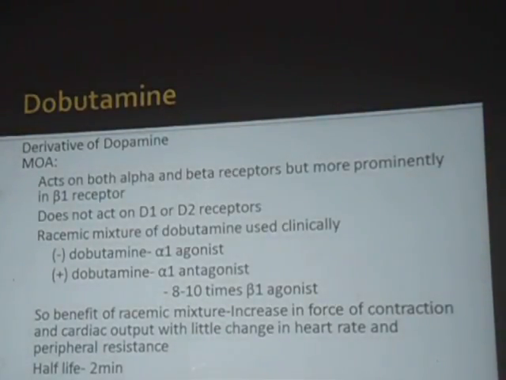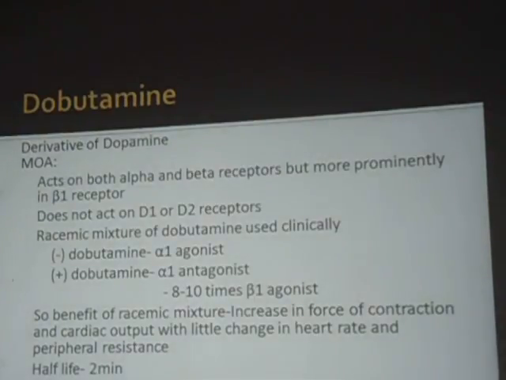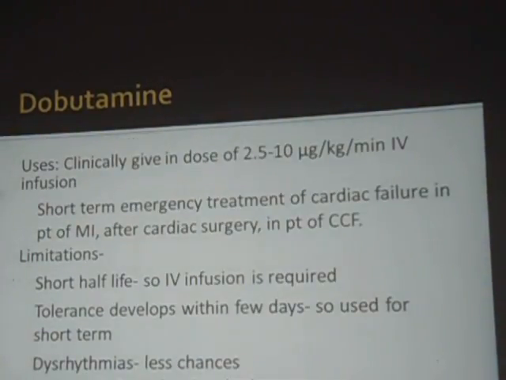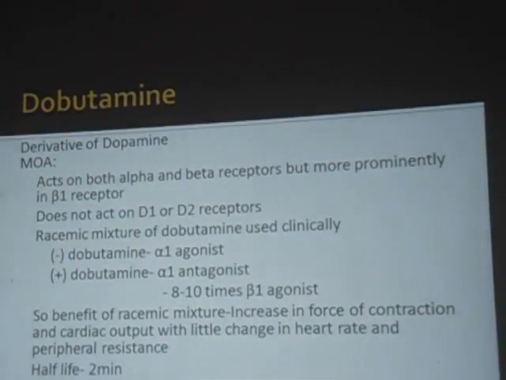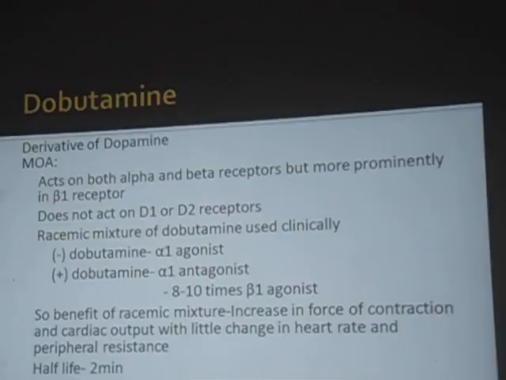So we are giving it by IV infusion. We are using it for cardiogenic shock, MI, cardiac surgery, and patients with CCF. In patients with CCF, we need to remember the inotropic action is more important.